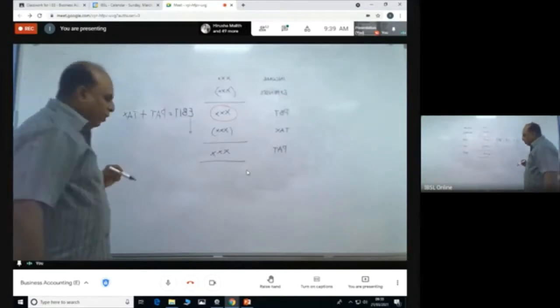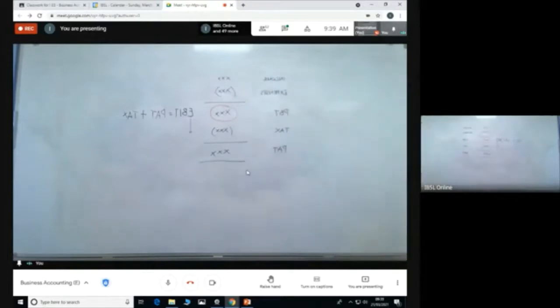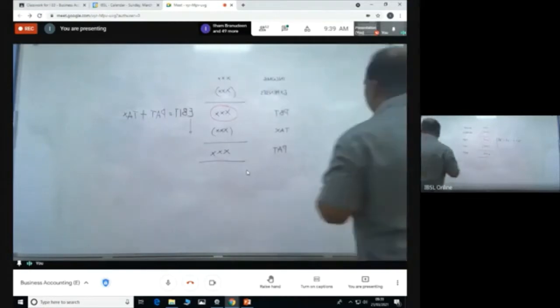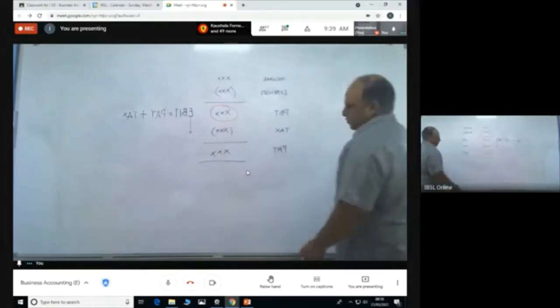Now they want you to consider the earnings before interest also. What do you mean by interest here? Now, if you are a company and if you borrow money from the bank or maybe from other companies, for those, you need to pay interest.